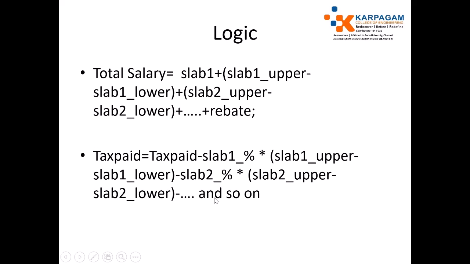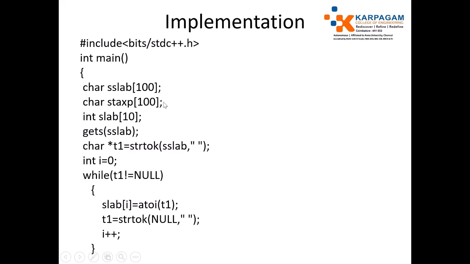So now the implementation. Just include the header file and inside the main function, get the slab as a string and the tax paid percentage as a string, because they are not telling the size of the array, so they are giving it as a string separated by spaces. So use the gets function to get the input. The slab amounts may be inputted by using the gets function and tokenized by using the space separator.